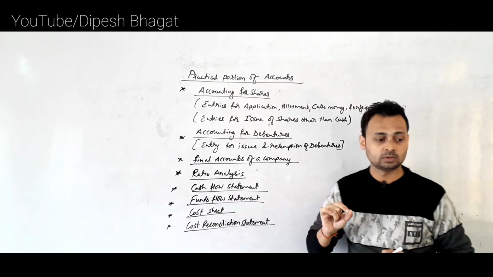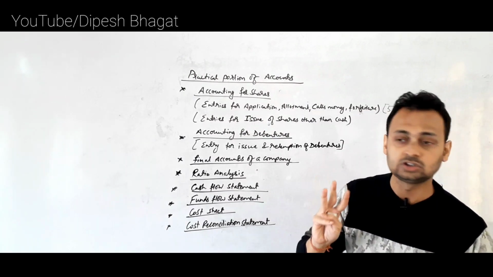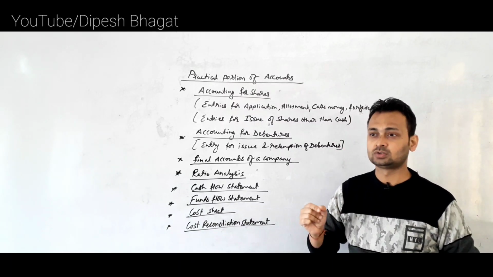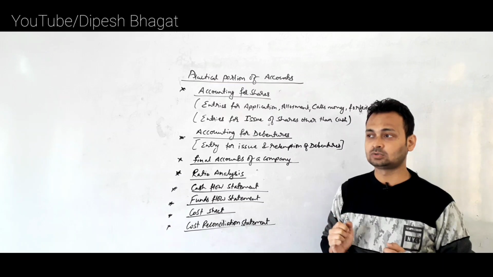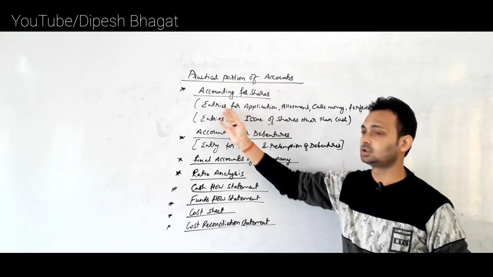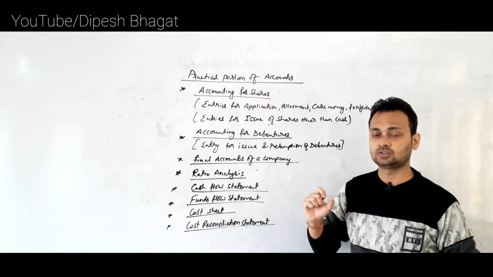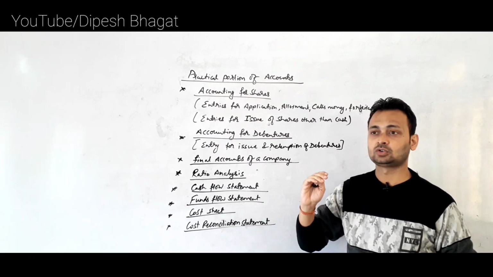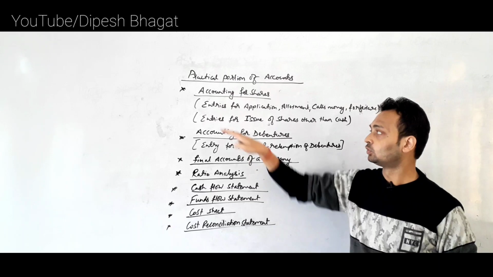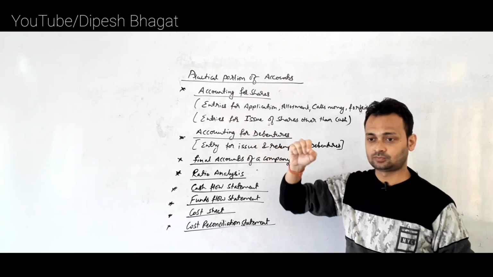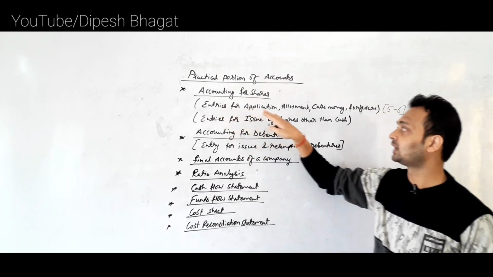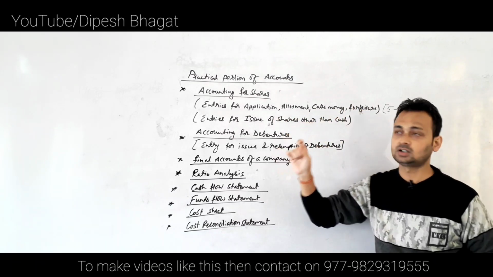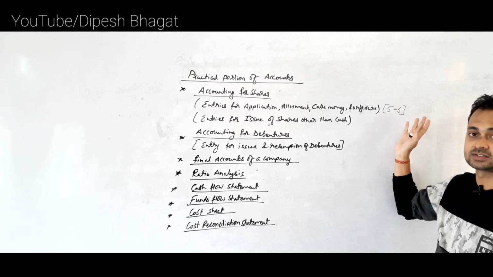And if you remember, one more 3 marks question used to come for entry for forfeiture, reissue. That question is now not as important as this part of the question, because as the course has been simplified, the content of the questions has also decreased. Clear? So one of the important topics from the shares chapter is entries for application, allotment, calls money and forfeiture, which will be asked for around 5 to 6 marks.